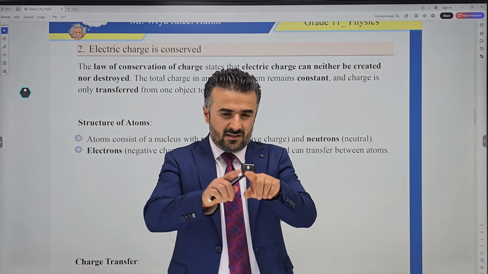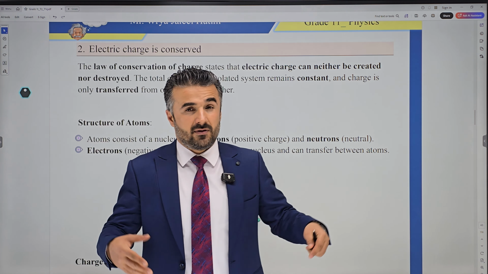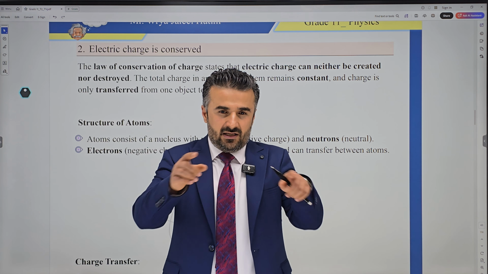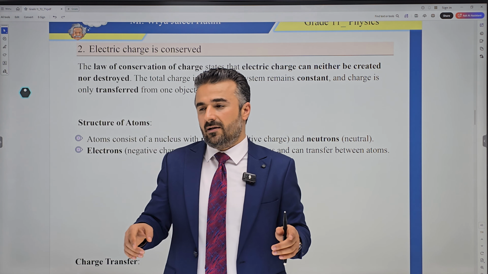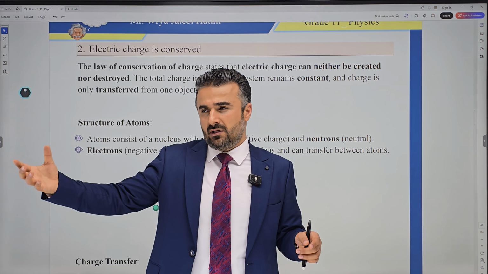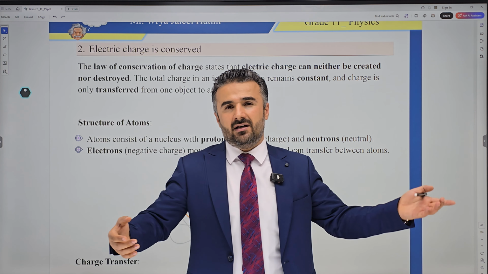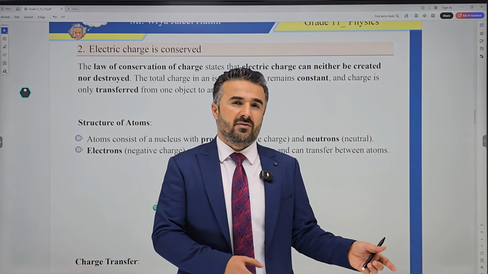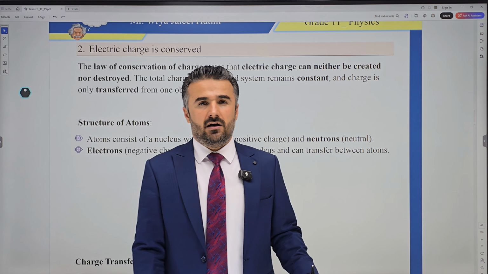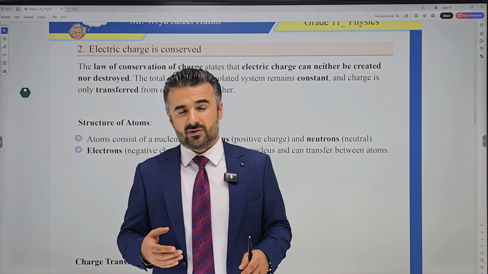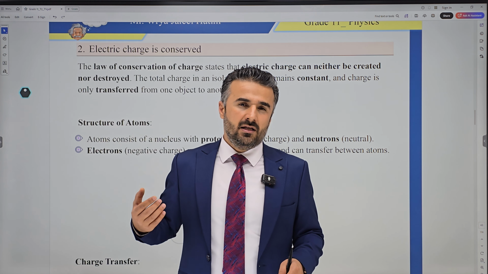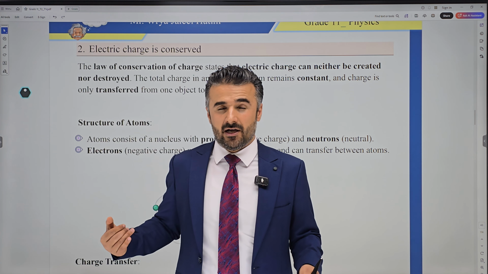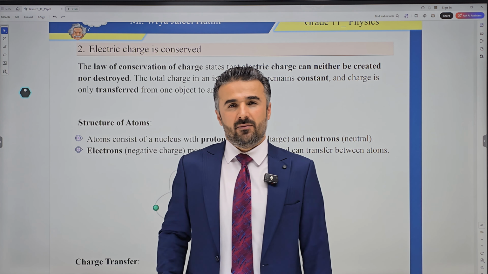What do I mean by an isolated system? If nothing goes to the surroundings or any other places, and you have two objects in an isolated system, if one loses electrons, of course the other will obviously gain those electrons. If one of them gains, the other one loses. And you have studied in chemistry that if an atom gains an electron it becomes negative and we call that a negative ion, but if it loses an electron it becomes a positive ion.